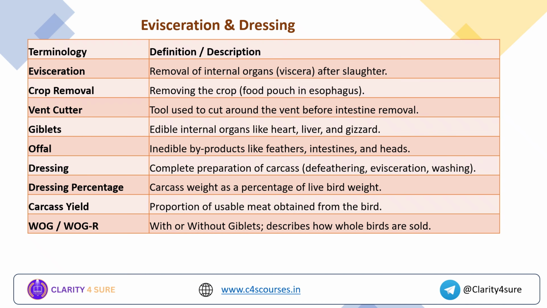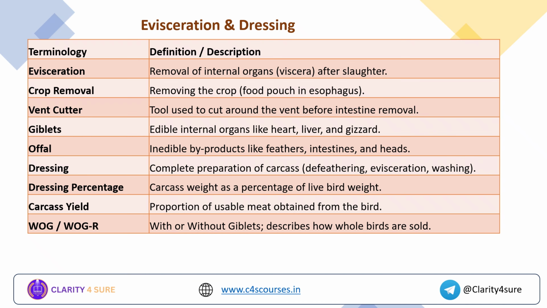Giblets. These are the edible internal organs like heart, liver and gizzard. The gizzard is present in the food tract. You can just think of it as a second mouth. So giblets are the edible internal organs of a bird. Example, in poultry: heart, liver and gizzard.